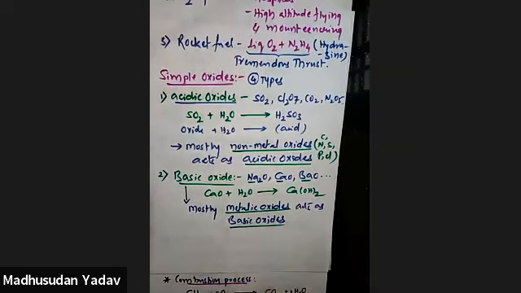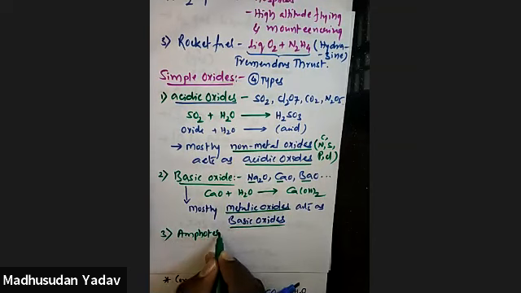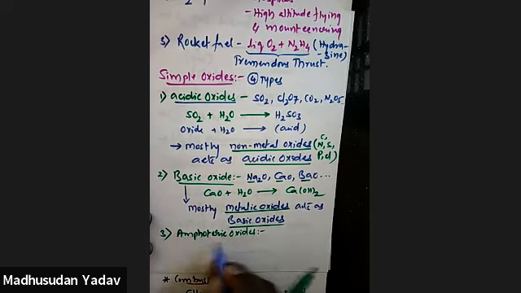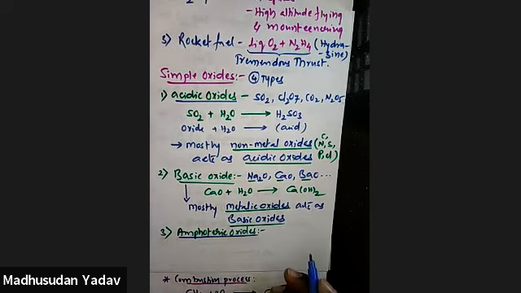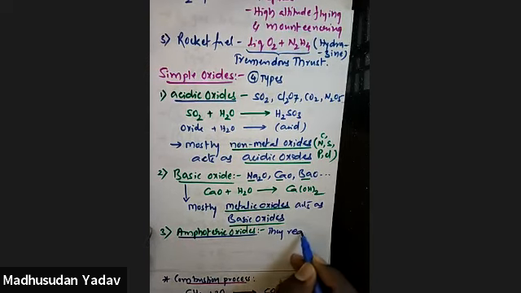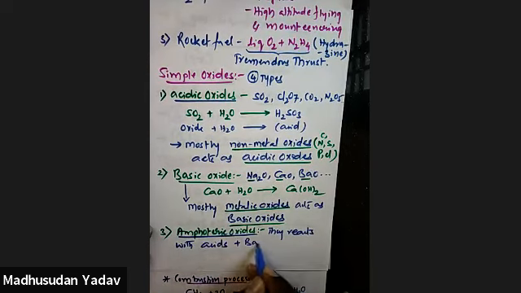So what is the third one? Acid, base, both over. Next, amphoteric oxides. Amphoteric oxides means they react with acids as well as bases. Are you listening? They react with acids and bases.